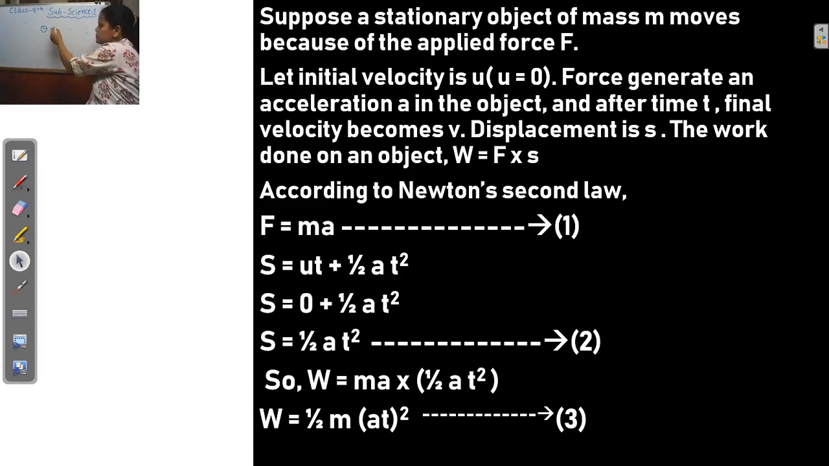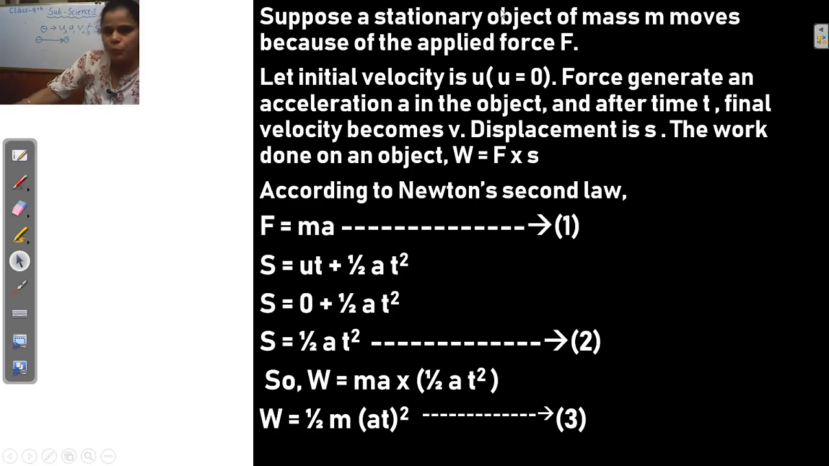First one is the initial velocity, acceleration, final velocity, time t, and the displacement of the object, because when the object moves from one place to another place, it covers the displacement. So all these terms you have to derive in your own language.